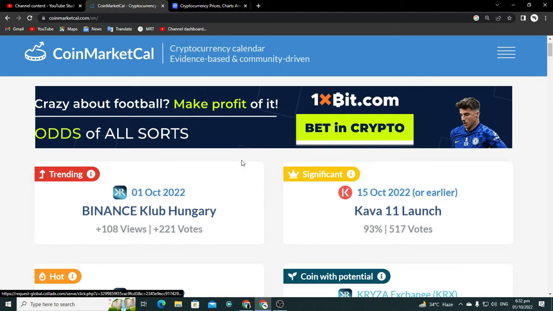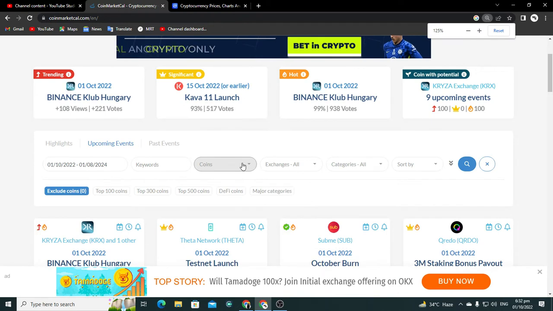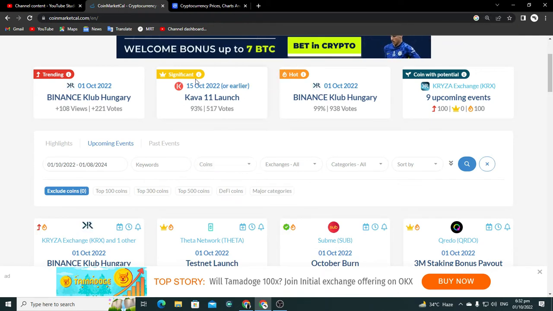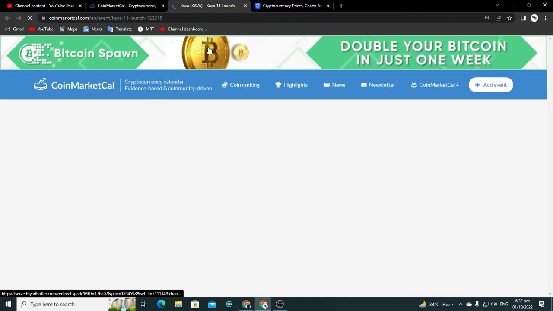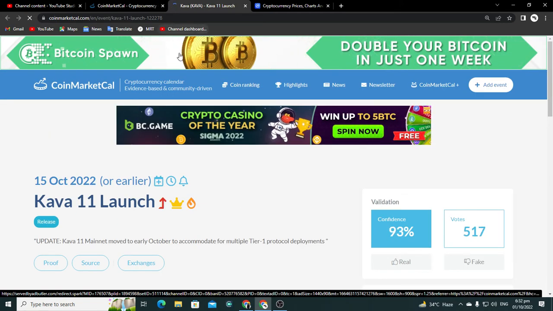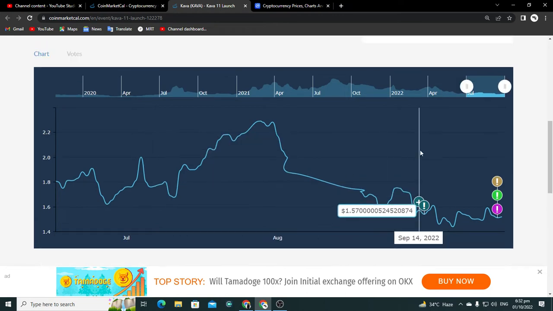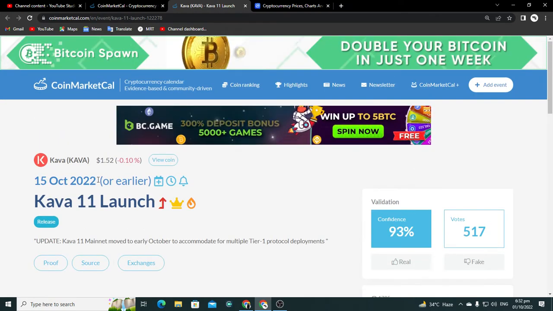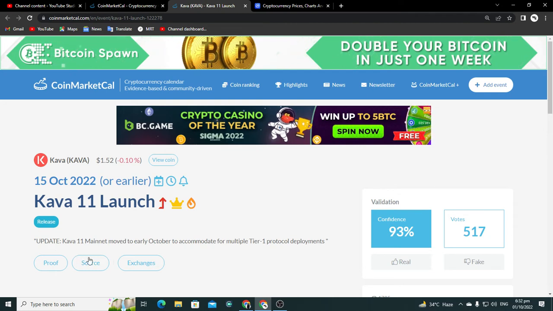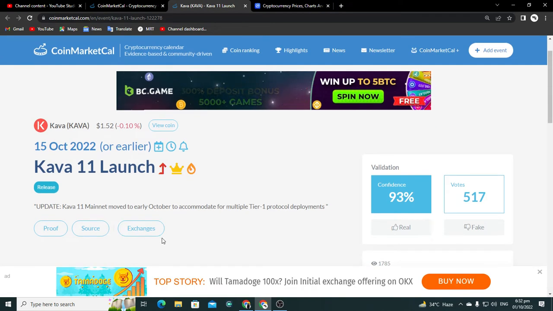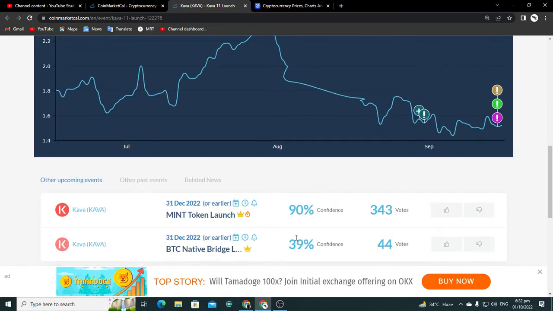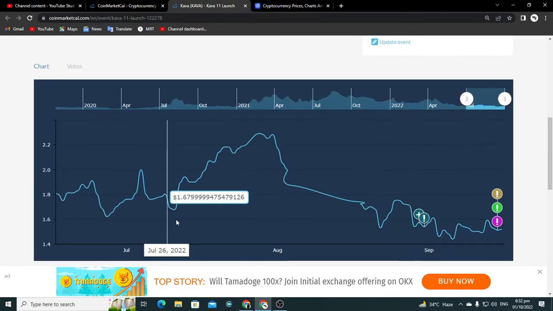For instance, these are ads run by them. Let's look at this. Significant event is Kava 11 launch. You can open it separately and study in detail what is going to happen with Kava. And if you look at the chart, first read the event update. Kava 11 mainnet moved to early October to accommodate for multi-tier 1 protocol deployment. So this is the actual news. And if we come to the chart, here are other upcoming events related to Kava, every detail.